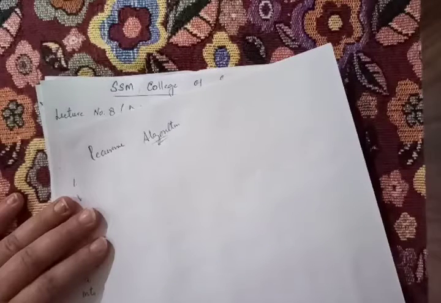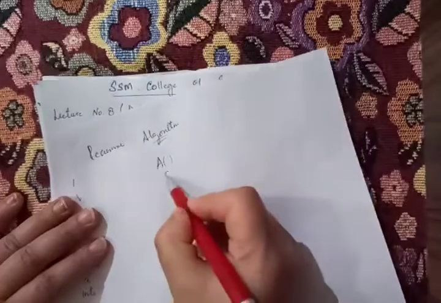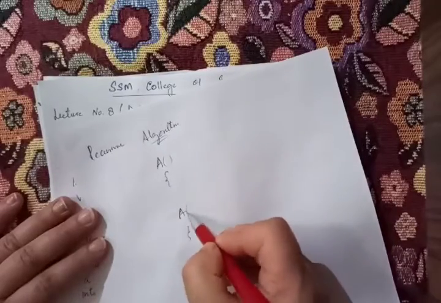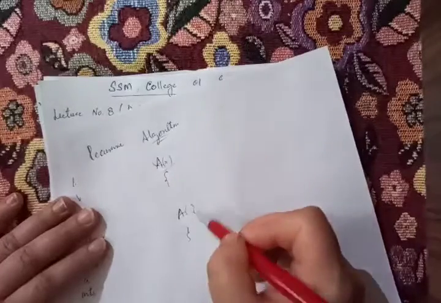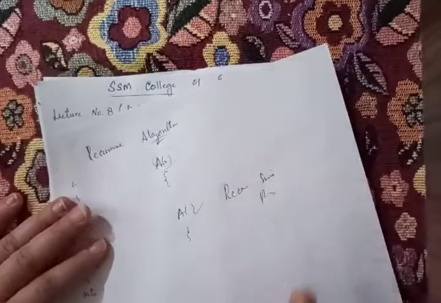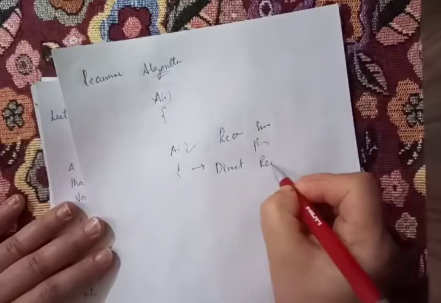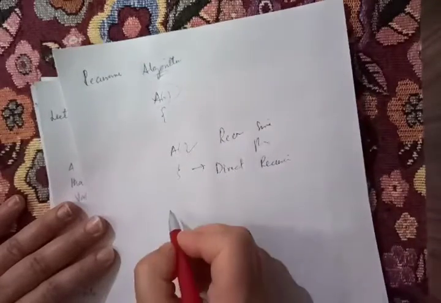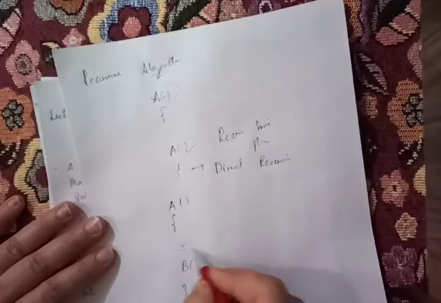A recursive function or a recursive algorithm is a function that is defined in terms of itself. That means if I have an algorithm A and I am calling this algorithm again and again, that means one algorithm calls itself again and again. It is called a recursive algorithm or recursive program or recursion. This type of recursive algorithm is called direct recursion. But if I have an algorithm A and algorithm A calls algorithm B after doing certain statements,